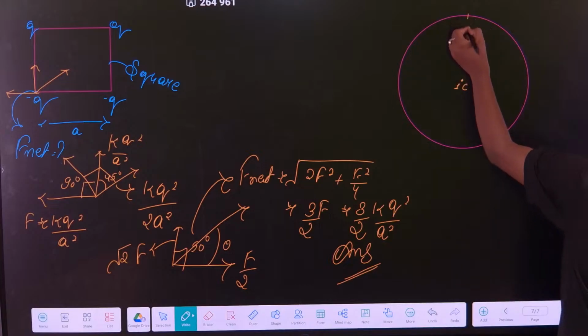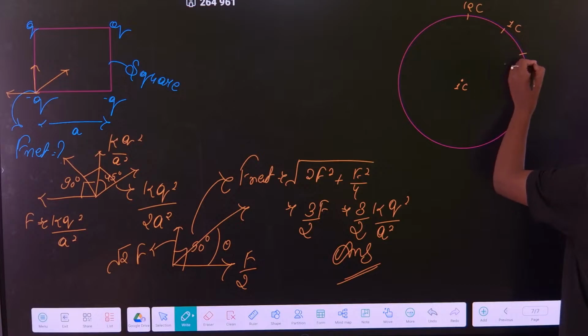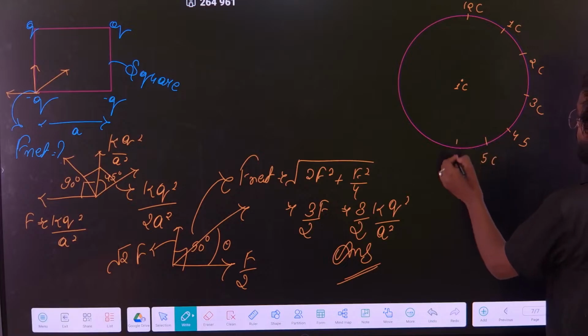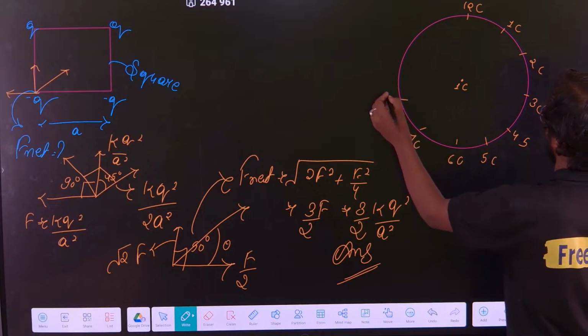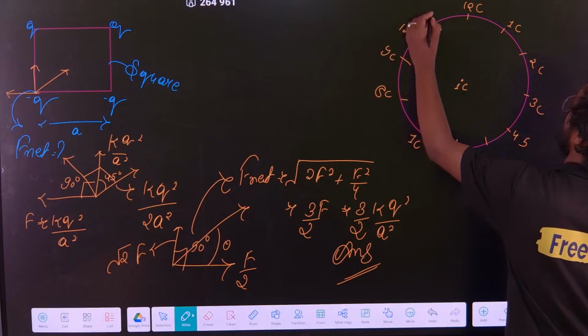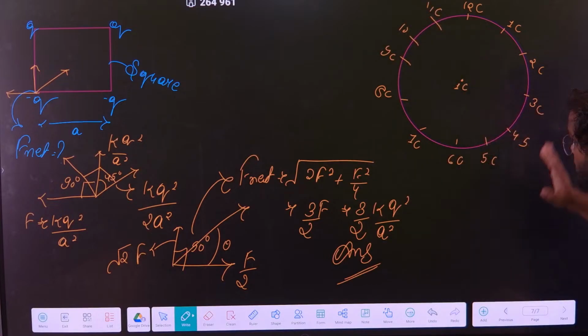Suppose this is your watch. Means this is 12 coulomb, this is 1 coulomb, this is 2 coulomb, 3, 4, 5, 6, 7, 8, 9, 10 and 11 coulomb. Take it as opposite. It is not drawn like that, but you take it as opposite.